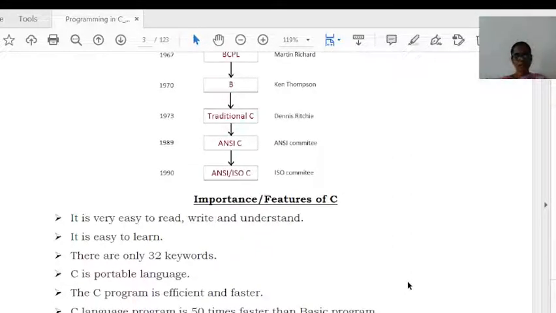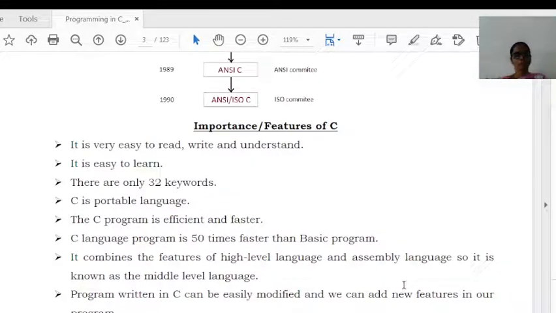When compared to BCPL and B languages, C is 50 times faster. C is also called a middle-level language as it supports both high-level language and assembly-level language. A program written in C can easily be modified, and we can add new features to our program. It is a structured programming technique, while C++ and Java come under object-oriented programming. We know that C is a structured programming technique.